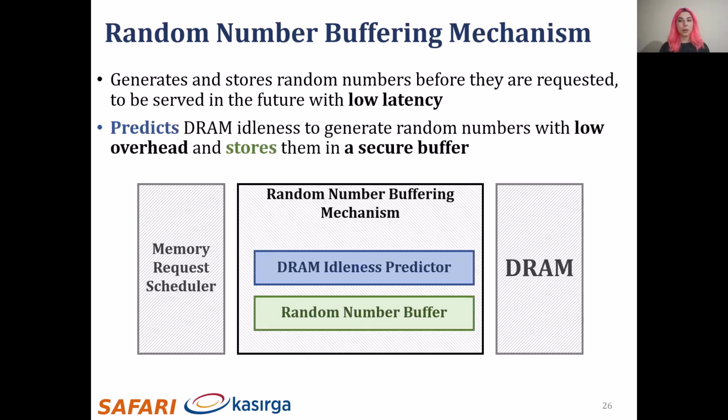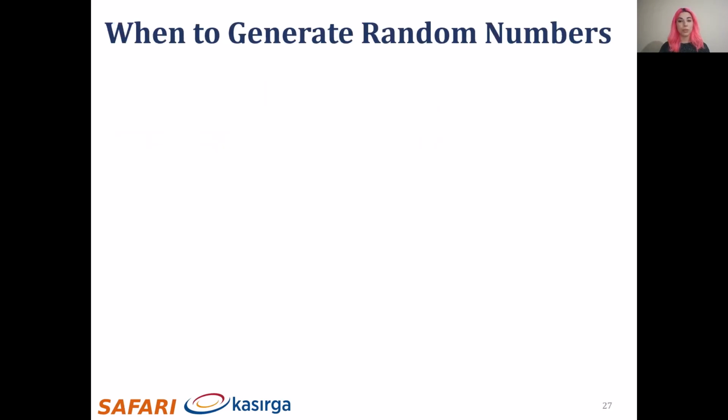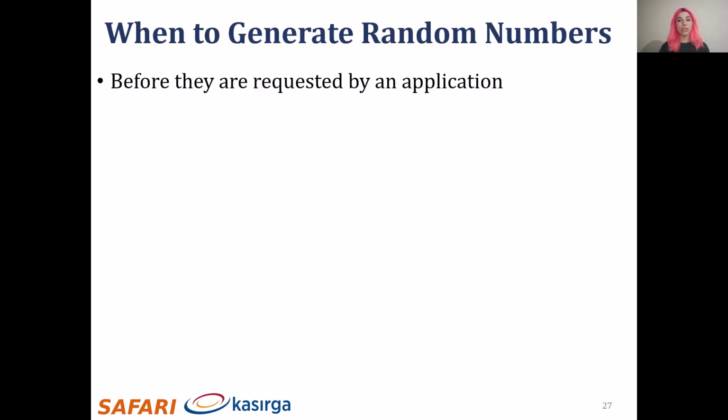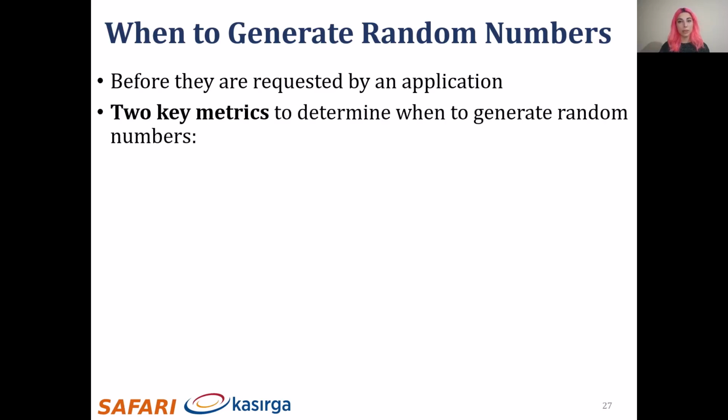It predicts DRAM idleness to generate random numbers with low overhead and stores them in a secure buffer. The key question is, when do we generate random numbers? We need to generate random numbers before they are requested to hide the high TRNG latency and reduce the RNG interference.